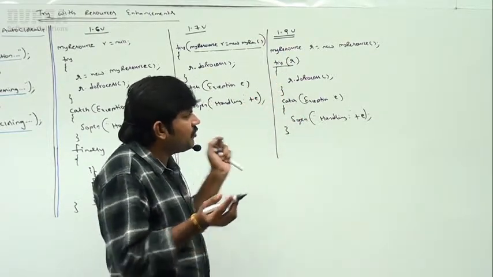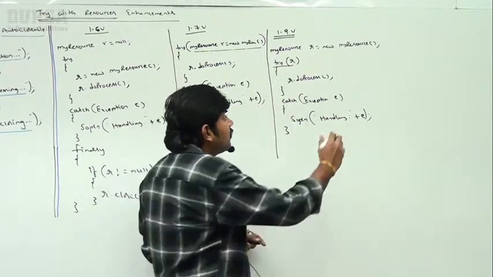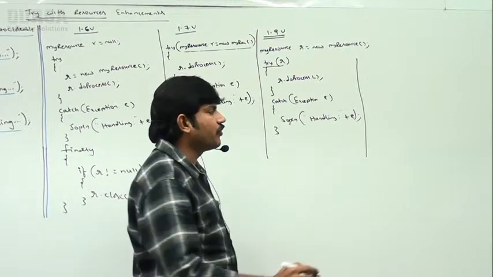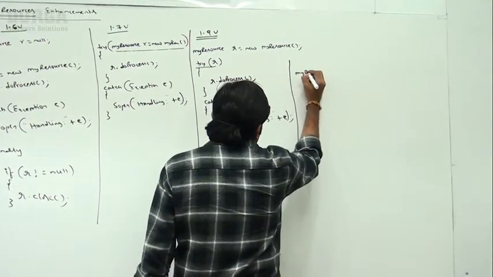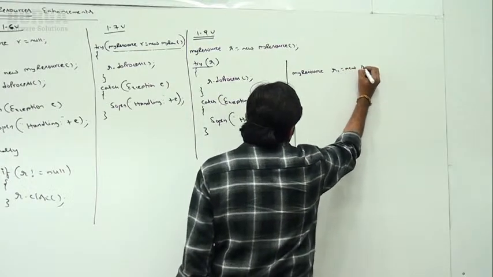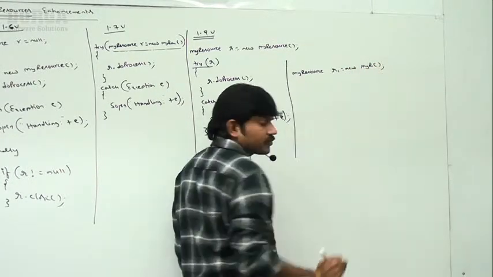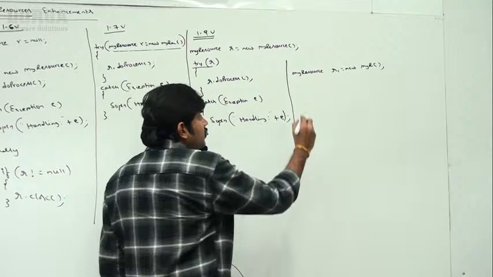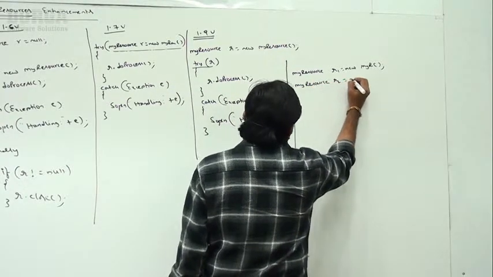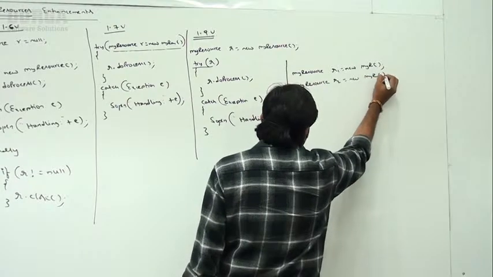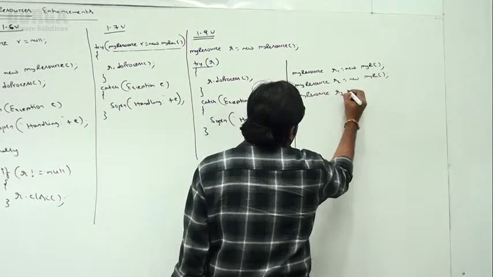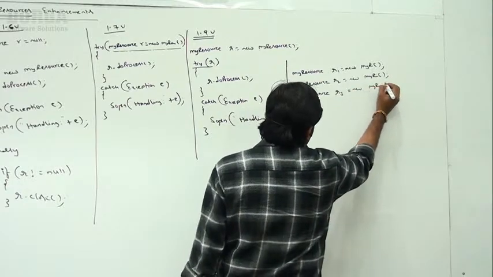Sir, if you want to see more fun of this concept, in the 1.9 version multiple resources also we can use, right? Observe: MyResource r1 = new MyResource(); MyResource r2 = new MyResource(); similarly MyResource r3 = new MyResource().